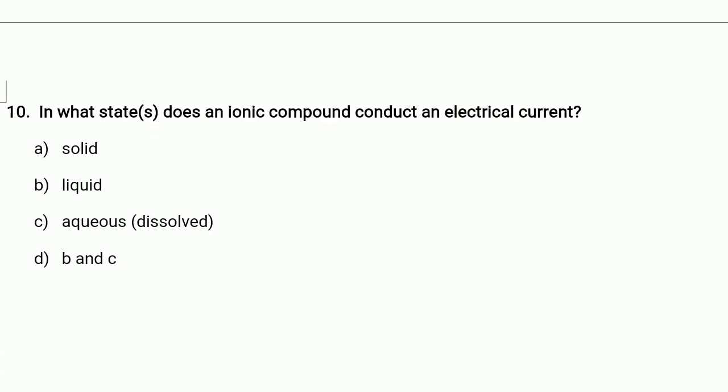Question 9. Why is solid NaCl a poor conductor despite being comprised of positive and negative ions? Question 10. In what state does an ionic compound conduct an electric current? A. Solid. B. Liquid. C. Aqueous. D. B and C.